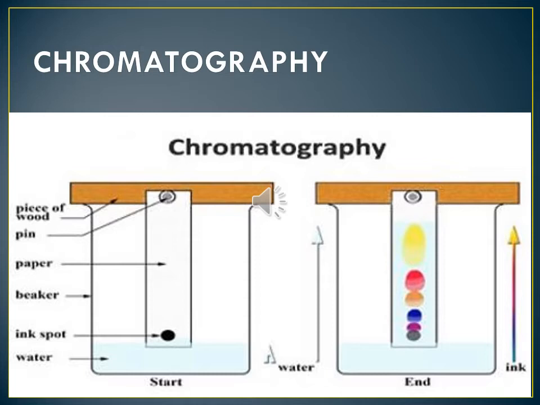That is also one separation technique, separation of a mixture. Now we will see paper chromatography.